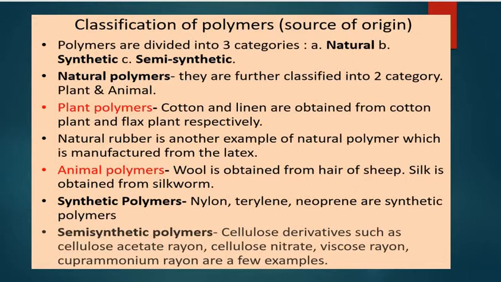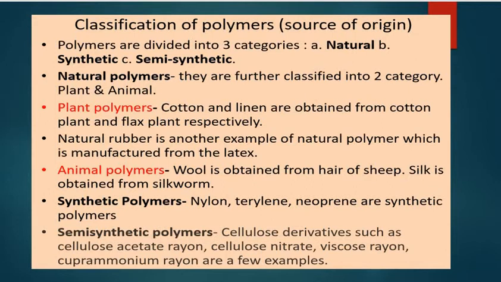Natural polymers are the polymers which are obtained naturally. They could be obtained from plants or from animals. So plant polymers are like cotton or linen, and animal polymers are like wool or silk. Plant polymers are obtained from plants, and animal polymers are obtained from animals.